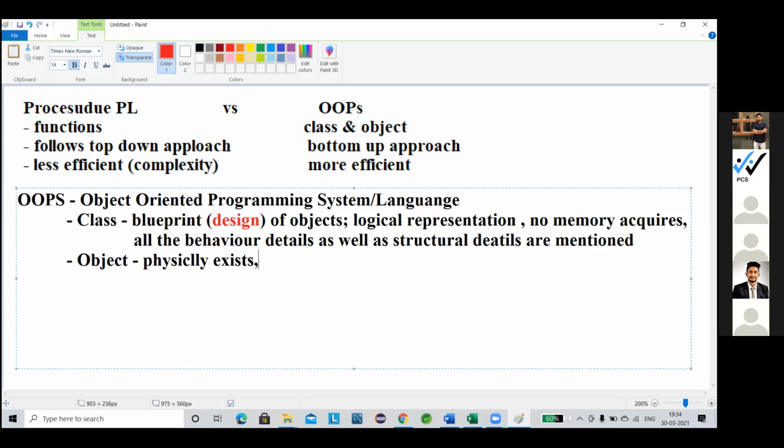It takes memory, sir. Takes up the memory, right, sir? Definitely it takes memory. That's what I'm going to say, that an object is physical. So can we physically visualize it? Yes, we can physically visualize it, because I will show that whenever we create the object it acquires memory.